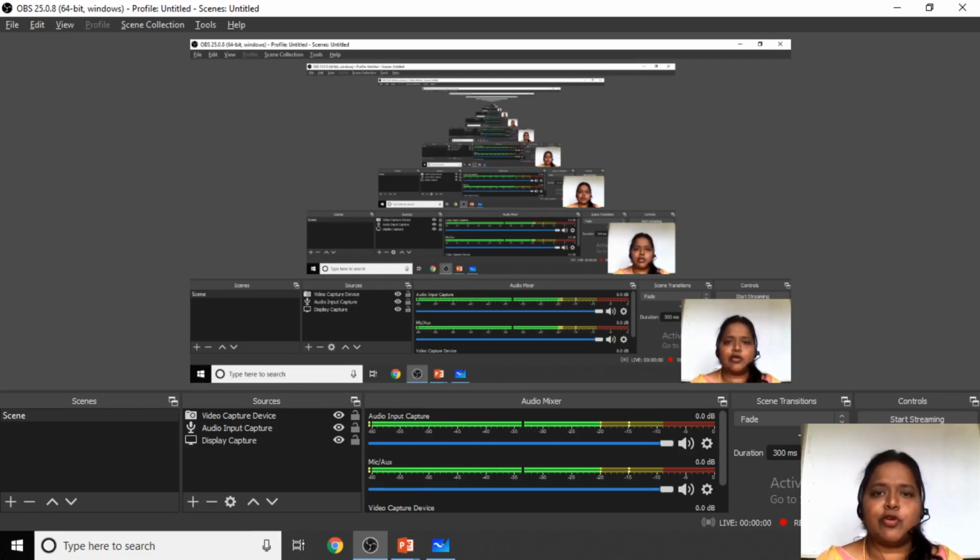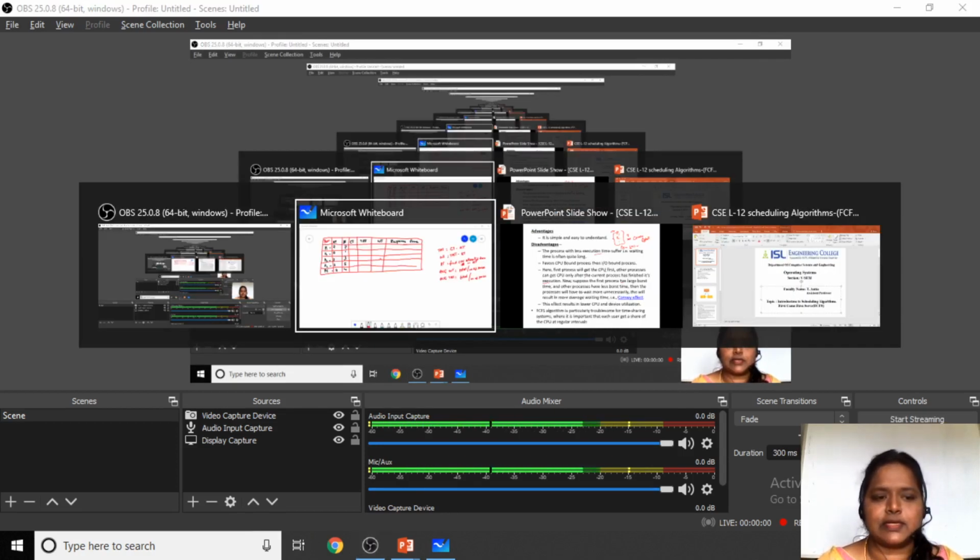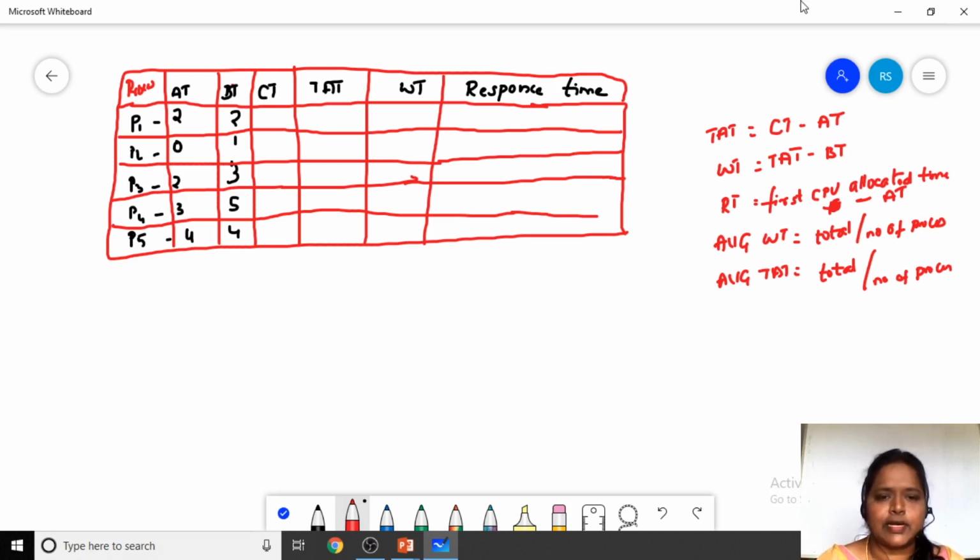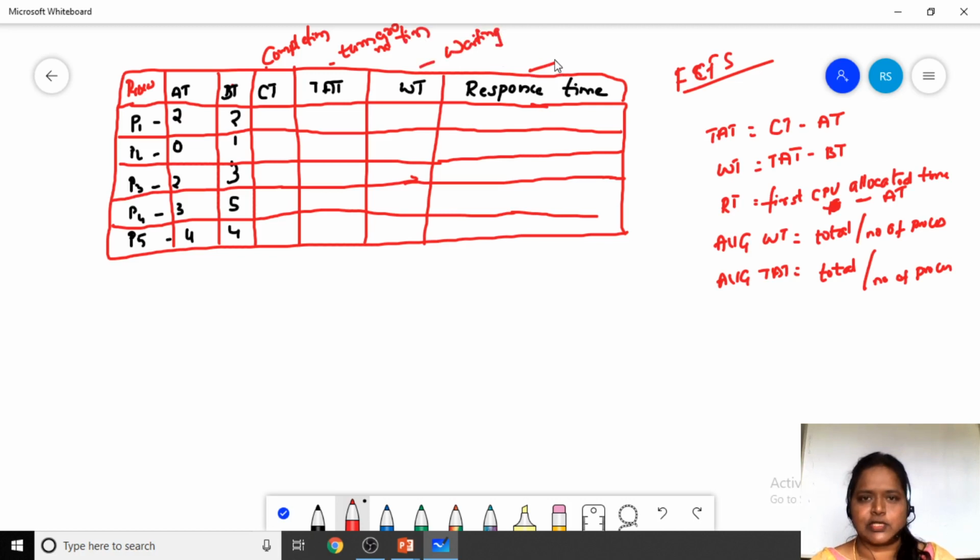Again, we will see another example of the first come first serve scheduling algorithm. In this we are asked to calculate the CT, CT in the sense completion time, TAT in the sense turn around time, WT in the sense waiting time, and RT in the sense response time. So we will calculate all these things by using the first come first serve scheduling algorithm.